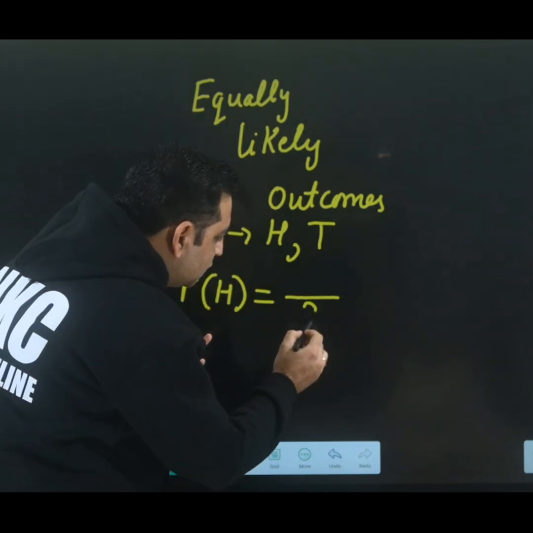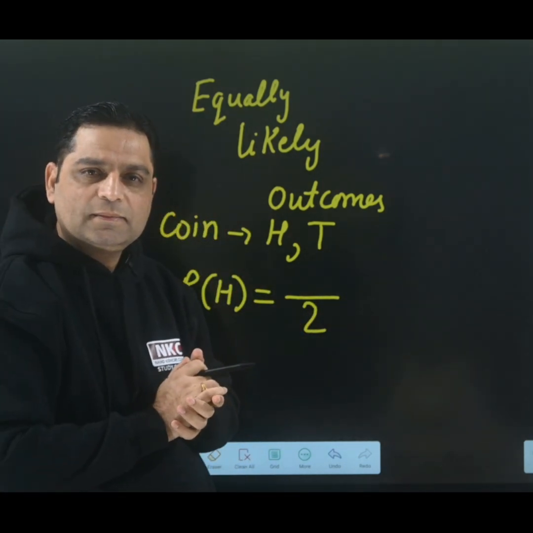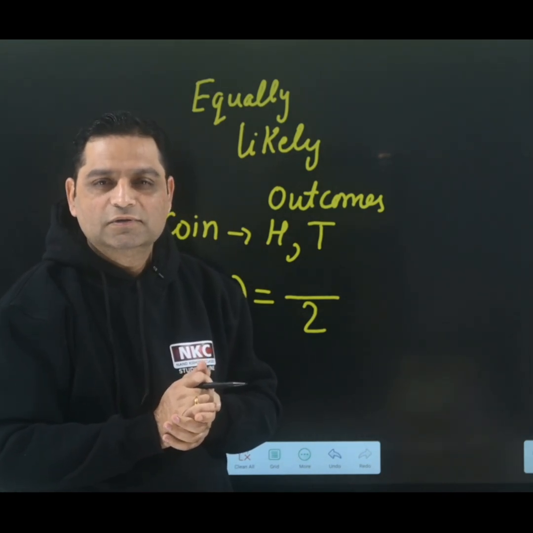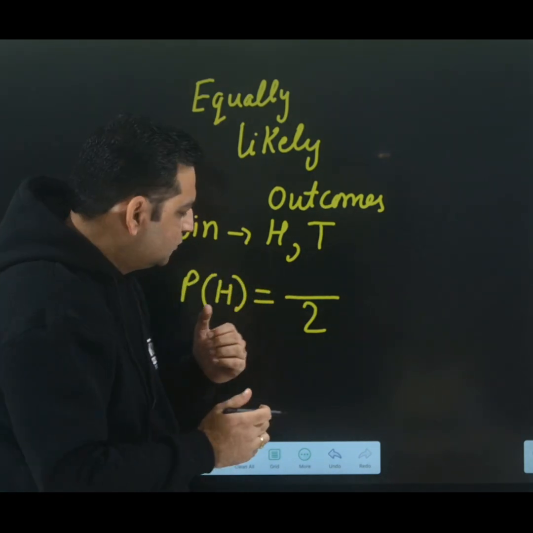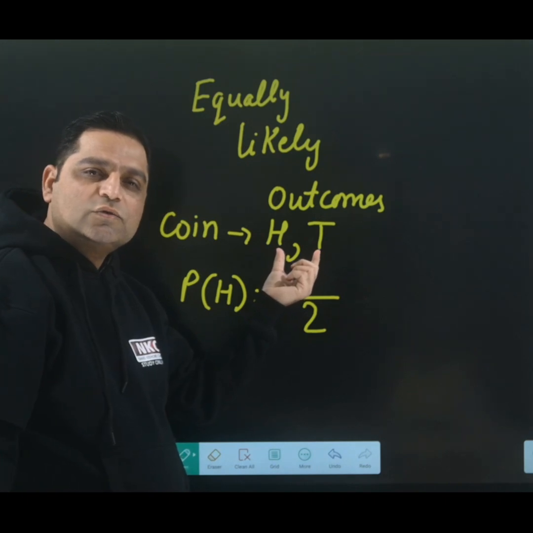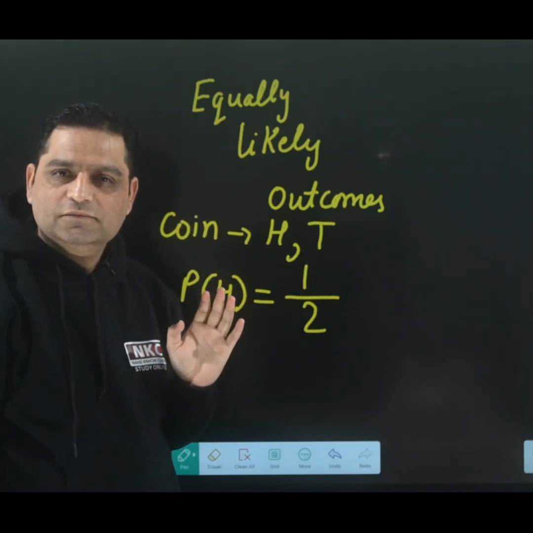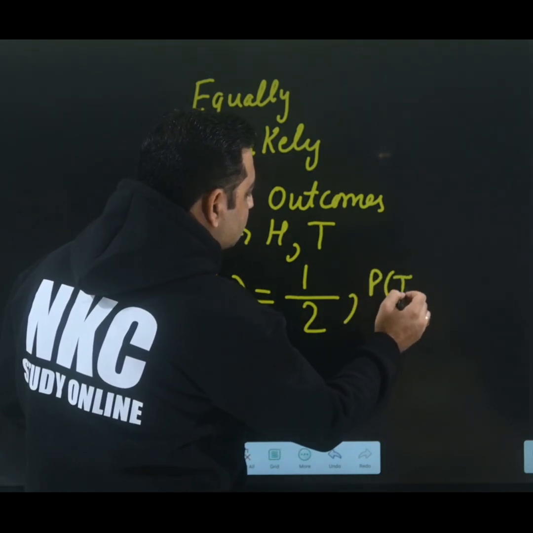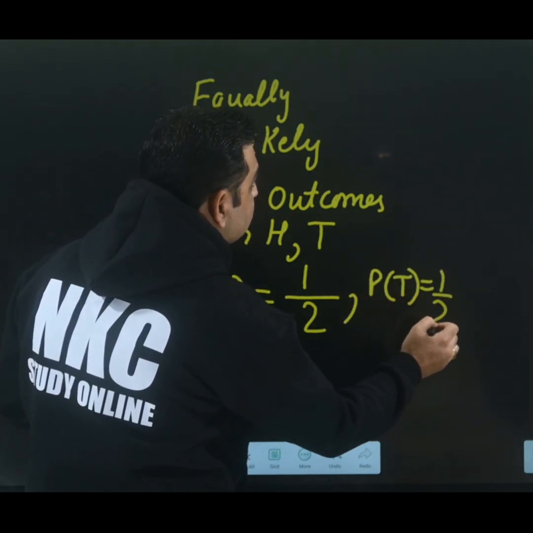So total is 2, so I am keeping 2 in the denominator. Out of these 2, if I want head to come, that means head is in my favor. So probability of head is 1 over 2, because from these 2 outcomes, only one outcome is head. And if I am told to find probability of tail, I will again get 1 over 2.